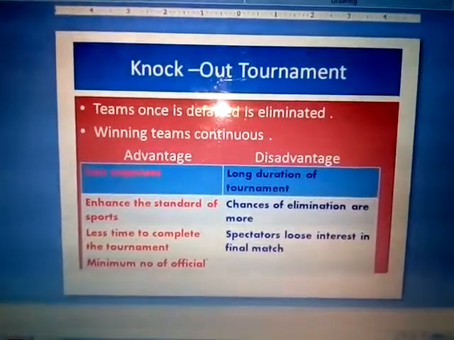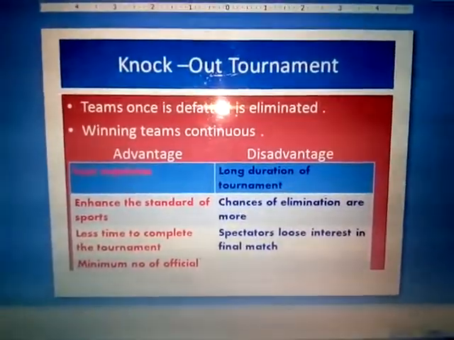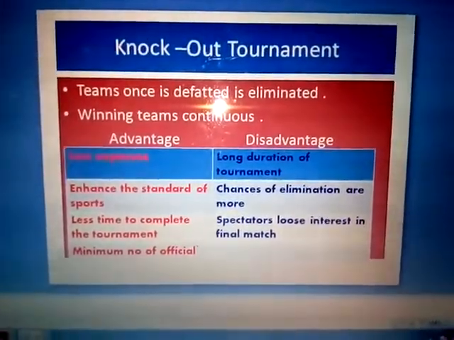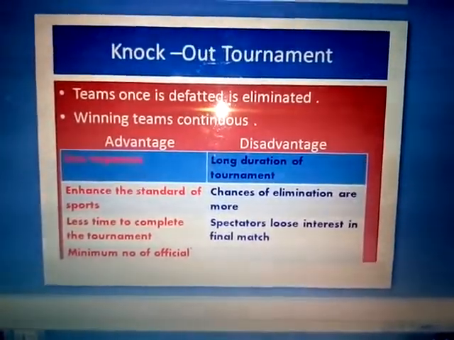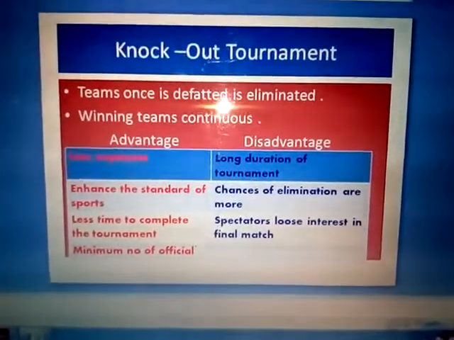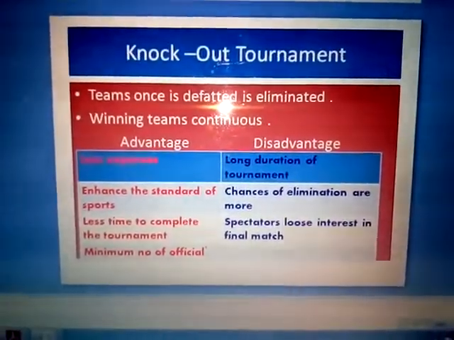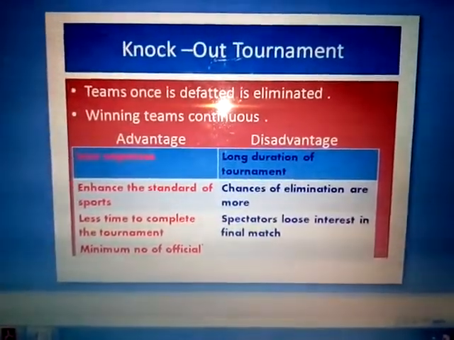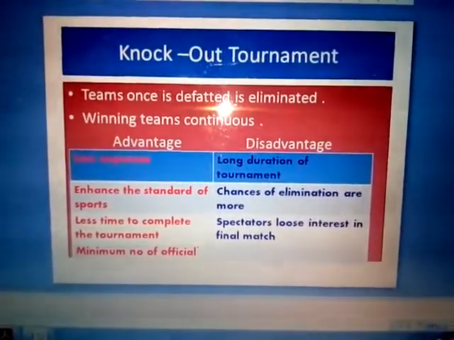Now the next point, spectators lose interest in the final match. As we know, in the knockout tournaments, if the good teams lose in the first round, what happens in the final match is that the spectators lose their interest in seeing the matches, so they leave in between and cannot continue watching the match. This is the main disadvantage of the knockout tournament.